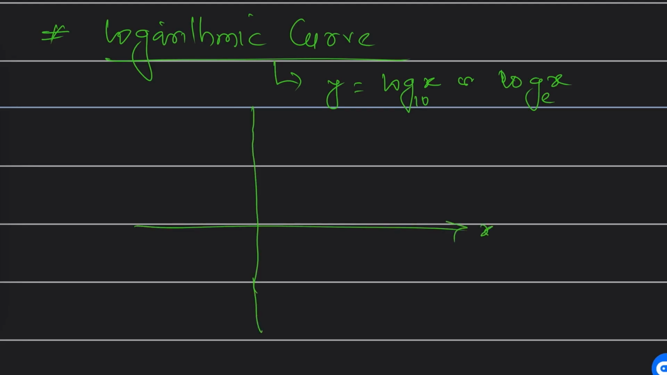Sir, this is the x-axis and this is the y-axis. How will it look? Let me draw it, like this. And again, this point is 1. At x equal to 1, y is equal to 0. Got it? Put log of 1 to the base 10, it is 0. So when x equal to 1, y is 0. This is the log equation.